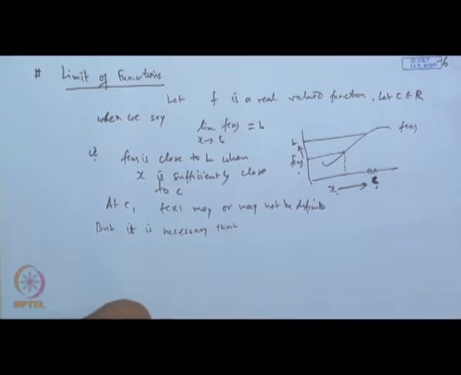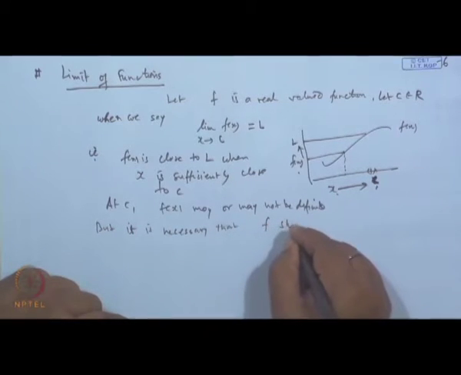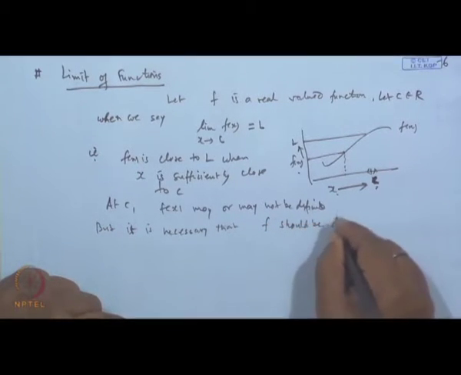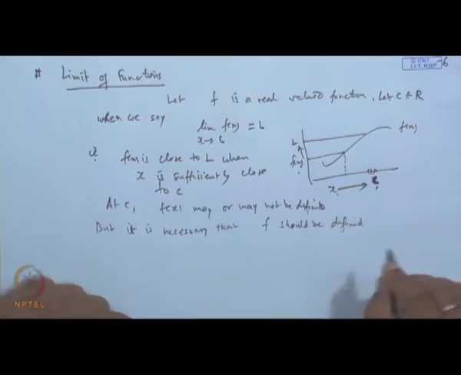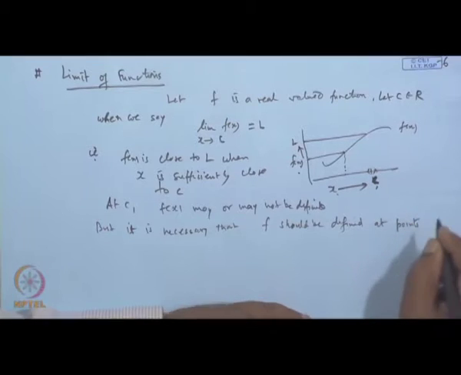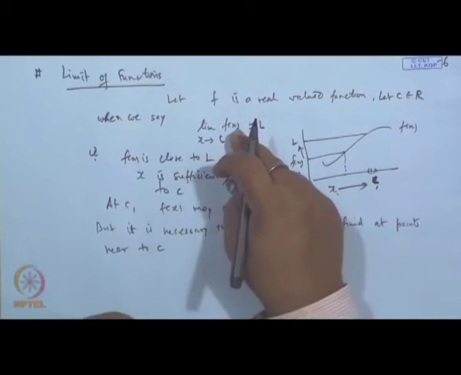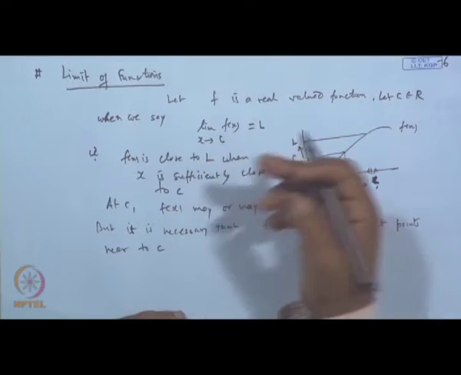is that f should be defined at points near to c. Then only the limit of f(x) has some meaning.